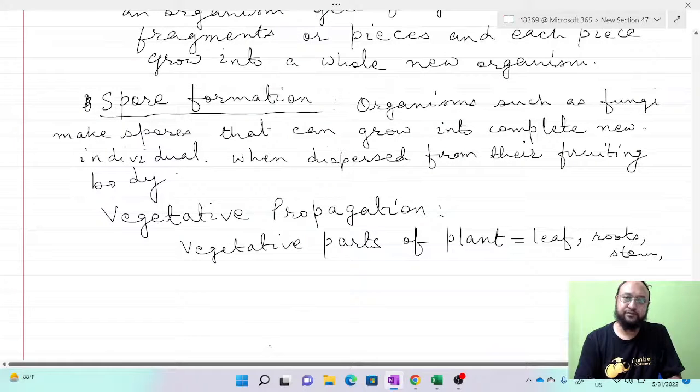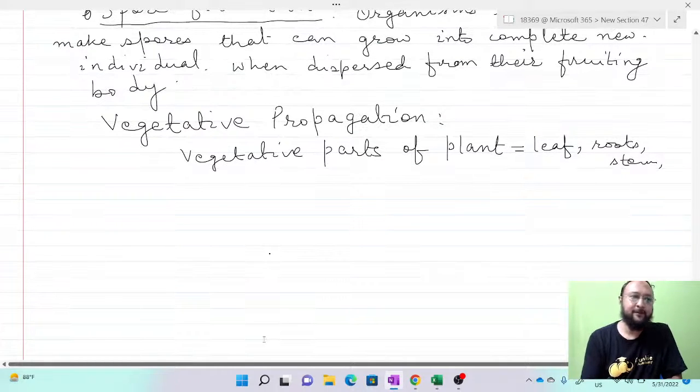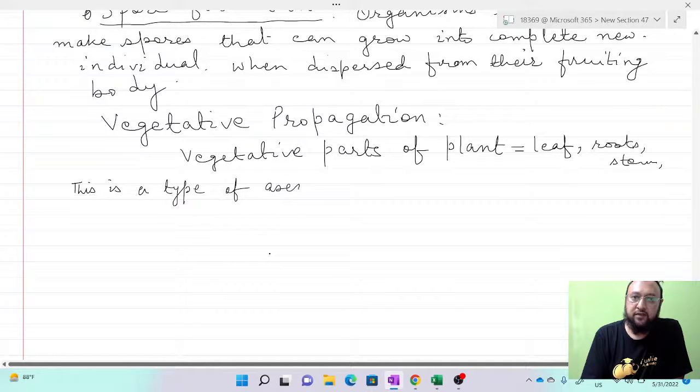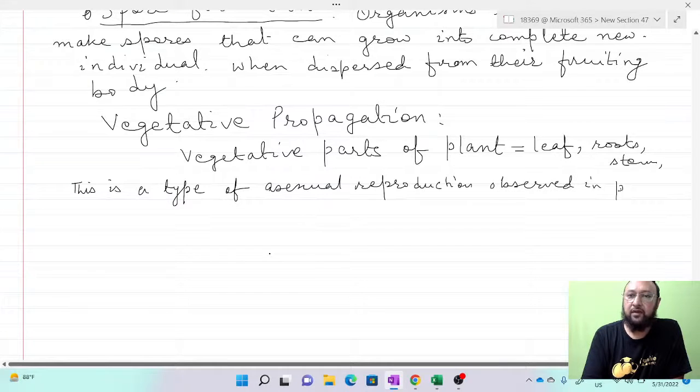Okay, so you can see here, point number one: this is a type of asexual reproduction observed in plants, not in animals.